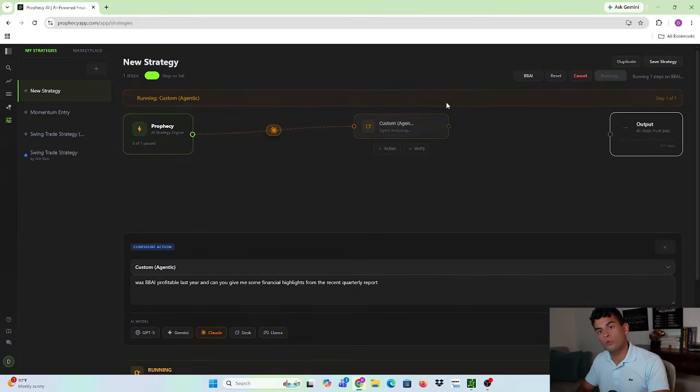Now, you can use the specific AI model with the strategies, specifically for actual strategies regarding day trading or swing trading right here, or some type of momentum entry. And you can save it and file it right here where you'll be able to see. There's also a feature where the people in the community can add their own strategies and leave them in the template for other people to see, to gain a little more insight and maybe think, oh, that's an interesting strategy, let me test it out, or let me just see if this is a valid way to go about it, if that makes sense. So you do got to give it some time.